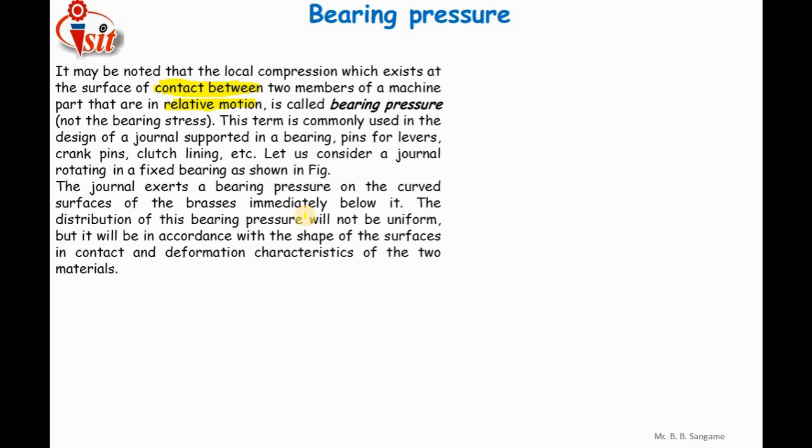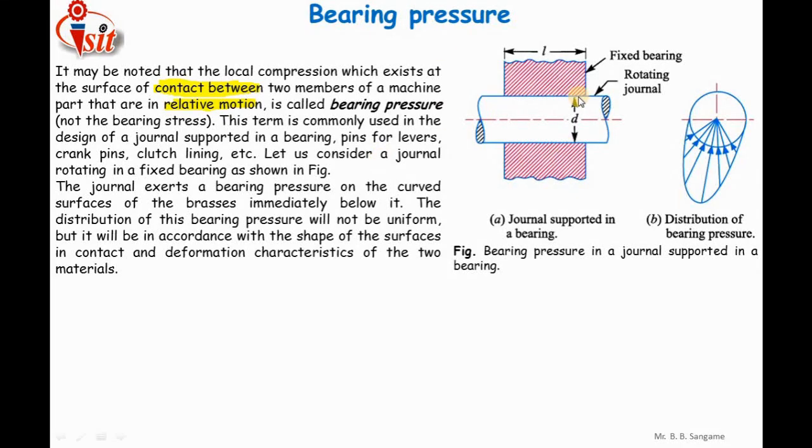This term is commonly used in the design of journals supported in bearings, pins for levers, crank pins, clutch linings, etc. So let us consider a journal rotating in a fixed bearing as shown in the figure. Here you can see this is the shaft or journal which is rotating inside the fixed bearing. L is the length of the fixed bearing, D is the diameter of the journal. As we know, there will be a load, a radial load, on the shaft. Because of the radial load, the pressure acting on the journal will be maximum along the lower part. If the load is acting vertically downward, the pressure will act at the bottommost part of the journal or shaft.